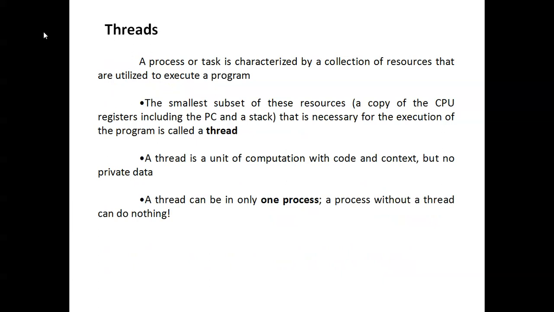Then thread. A process or task is characterized by a collection of resources utilized in the executing program. A thread is simply a subset of these resources, along with a copy of the CPU registers including the PC and stack, that is necessary for execution of the program. The thread is an entity embedding the code contents with no private data. A thread alone, without a process, can do nothing.